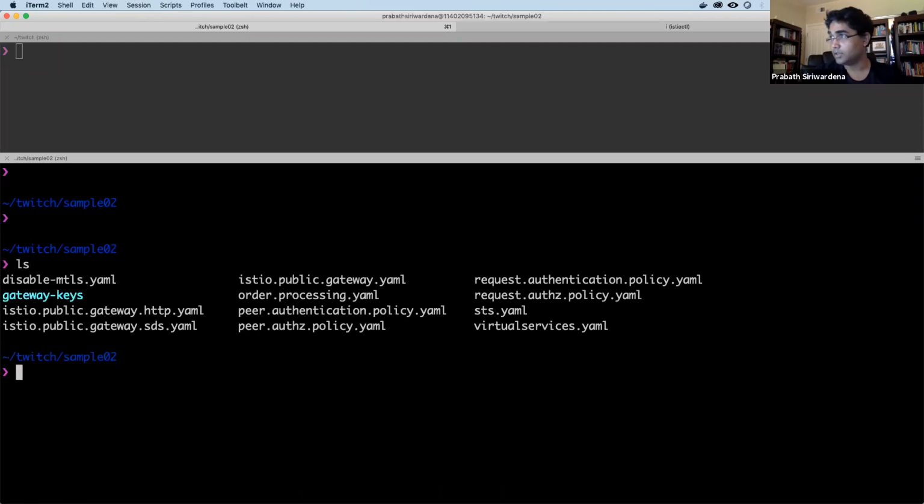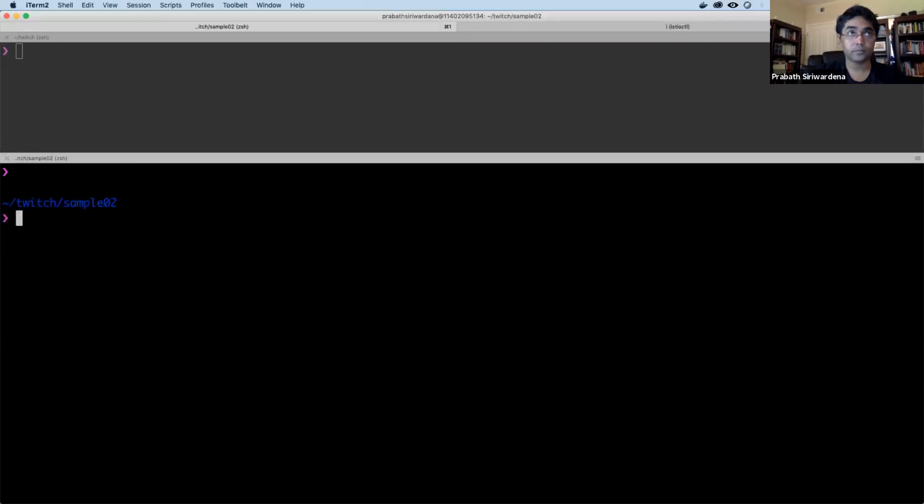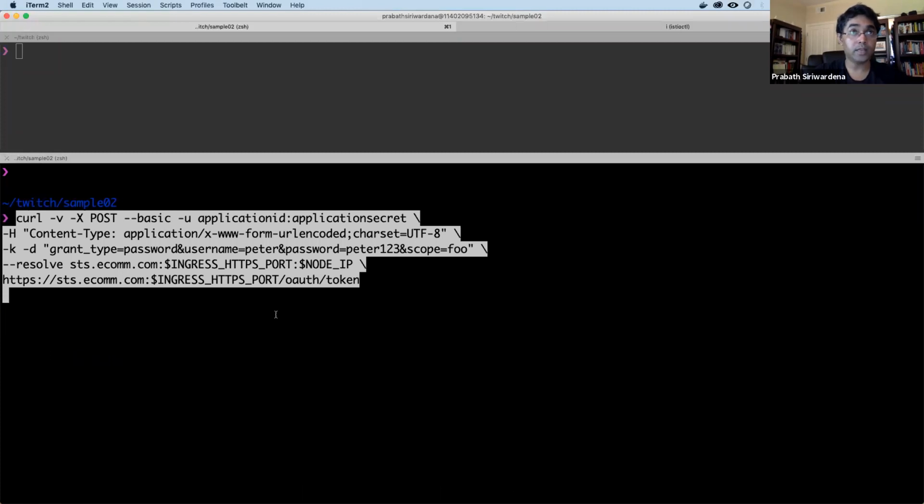So now let's try out this. Here you can see I'm sending a curl request to the STS, but here this request goes through the Ingress Gateway, not directly hitting the service through the Kubernetes Ingress, right?